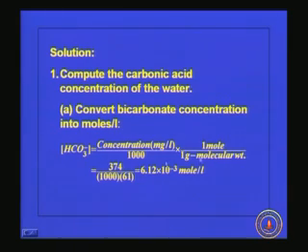So that's what I have done here. Concentration in milligrams per liter divided by 1000, you will be getting the concentration in grams per liter, and that divided by the molecular weight, you will be getting moles per liter. So 374 milligrams per liter of bicarbonate is equivalent to 6.12 into 10 raised to minus 3 moles per liter. This 61 is the molecular weight of bicarbonate.